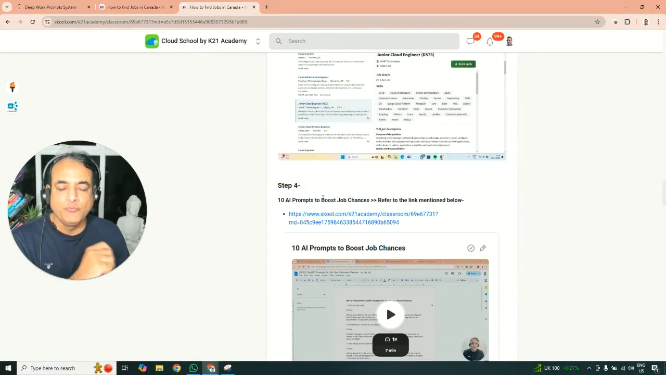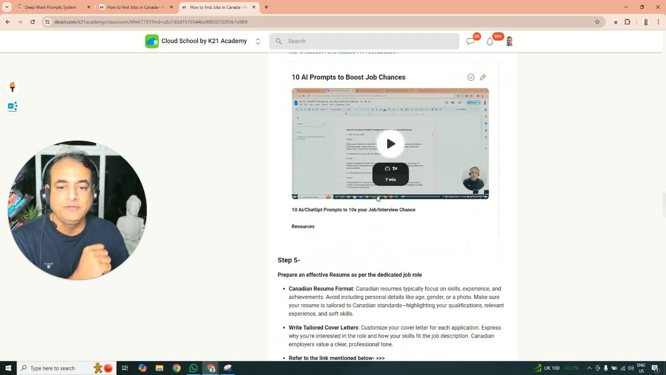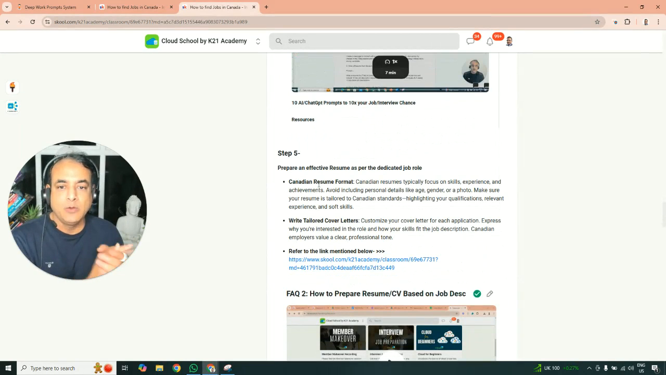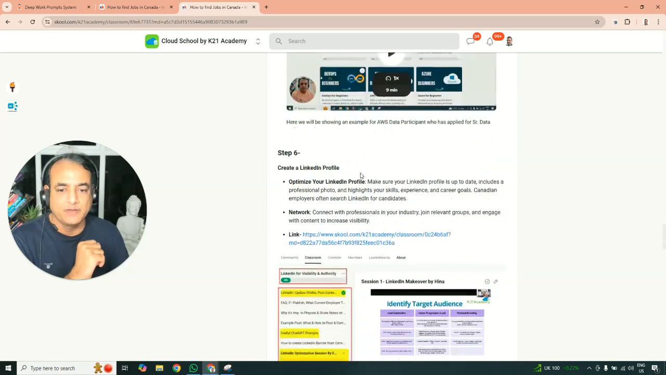Then I'll also give you some AI prompts, which will help you mainly if you're preparing a resume or cover letter, or reaching out to recruiters. Then how do you prepare a resume and make sure that you create that resume specific to the job role, so change the first page of it. So there are some sections around that part as well.